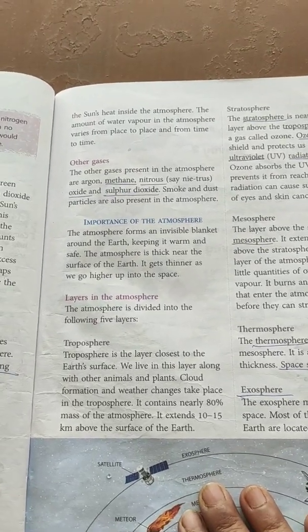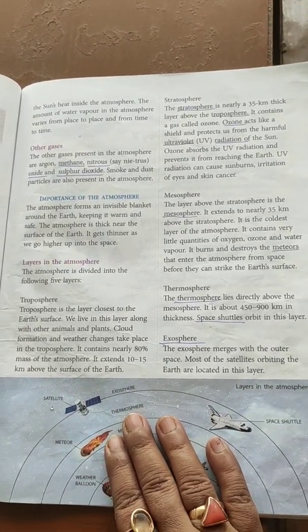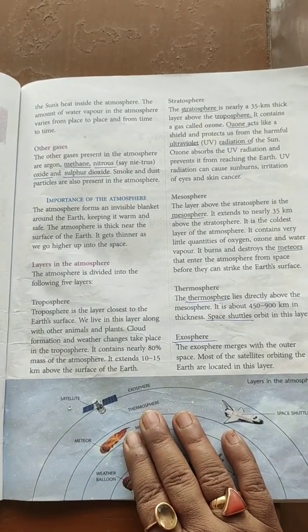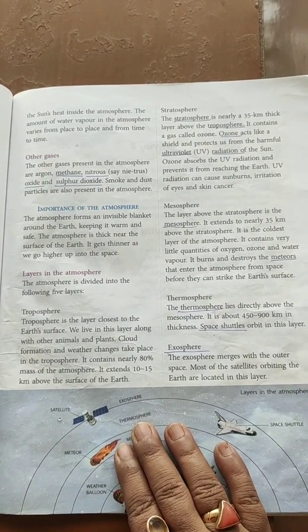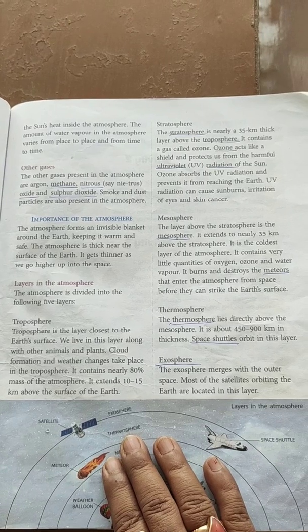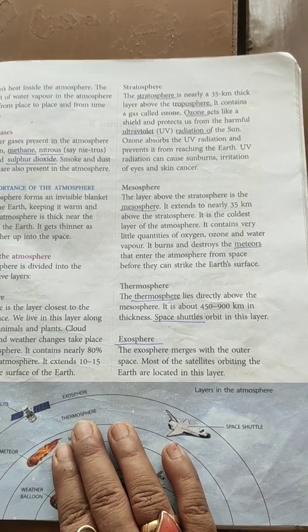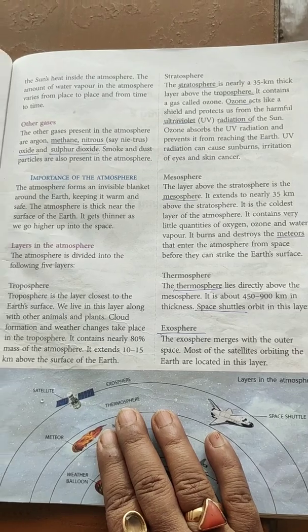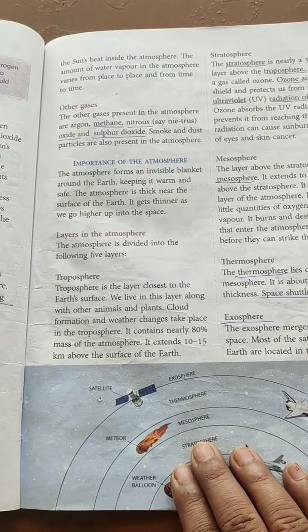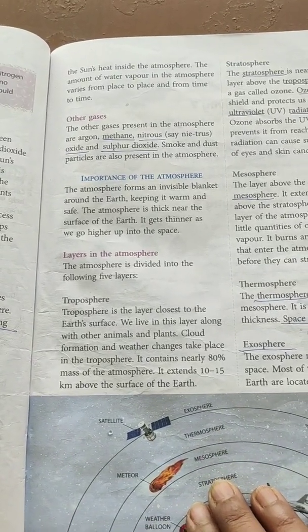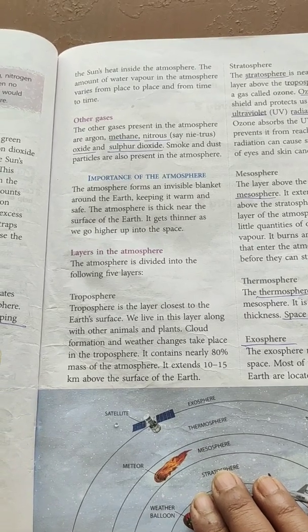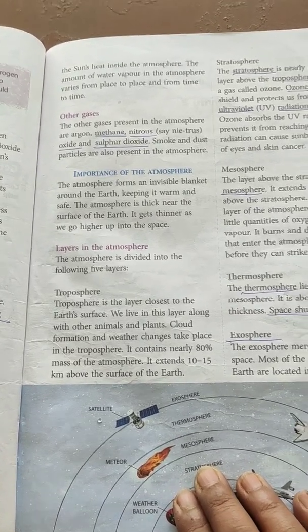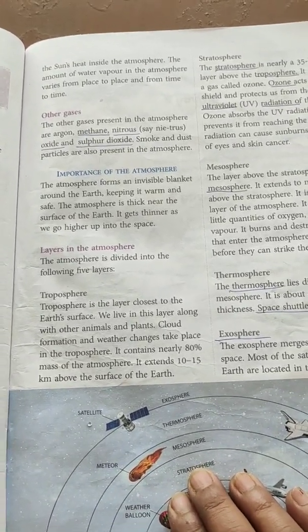Importance of the atmosphere. Why is this atmosphere so important to us? For our convenience, we have divided this atmosphere into 5 layers. Troposphere, the closest one, then stratosphere, where the ozone gas is present and the ozone layer protects us from ultraviolet rays, then mesosphere, thermosphere and exosphere. And this troposphere has an abundant amount of oxygen close to Earth. That's why all living organisms, be it plants, animals and human beings, live in this troposphere.